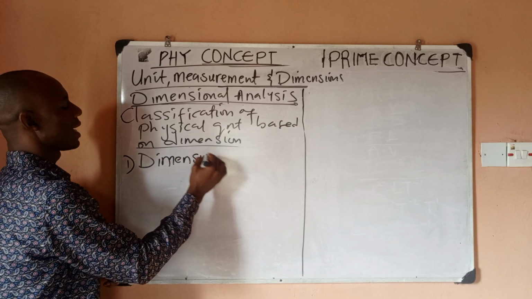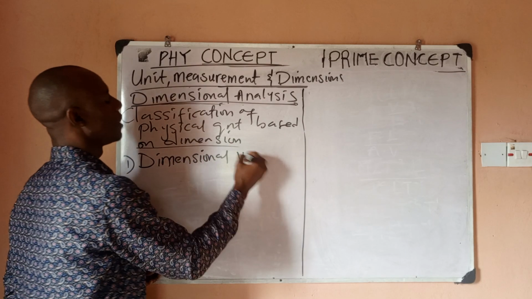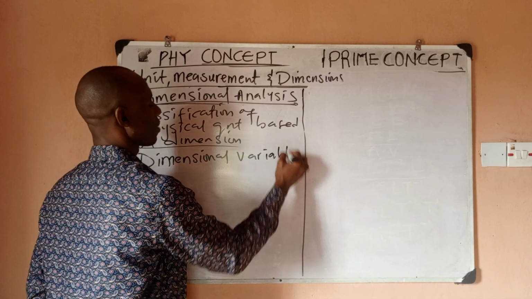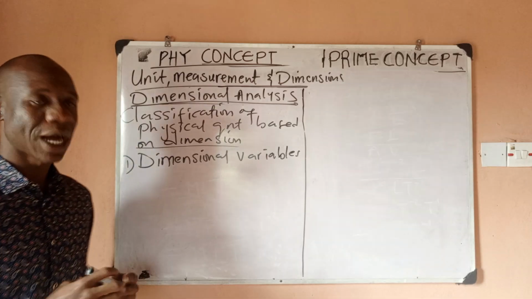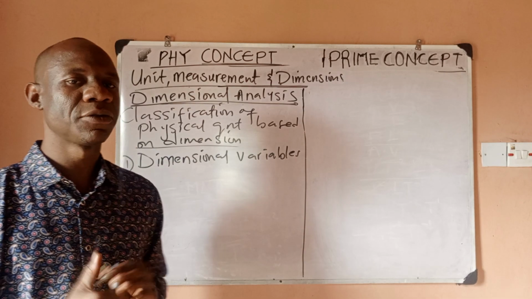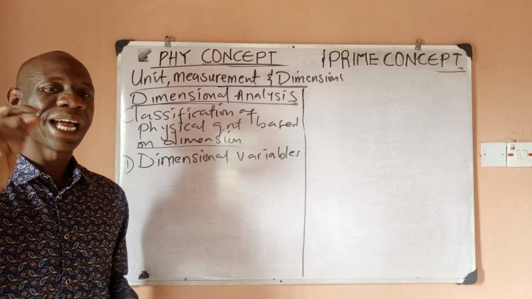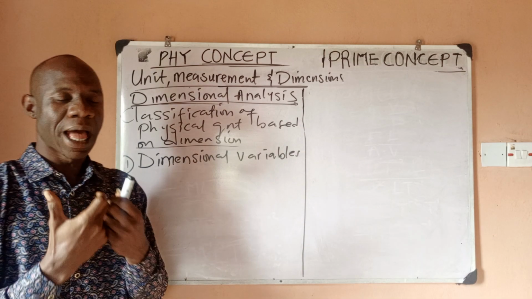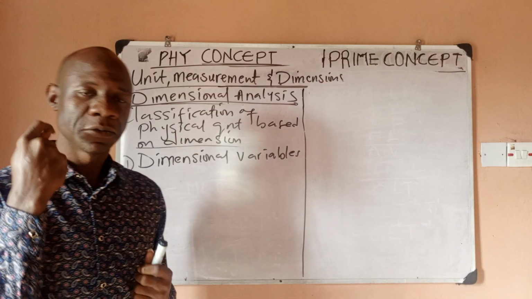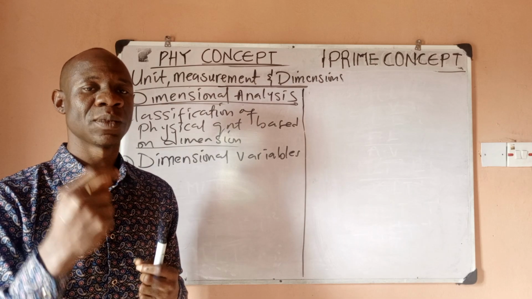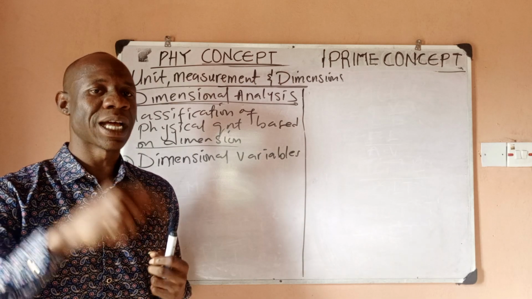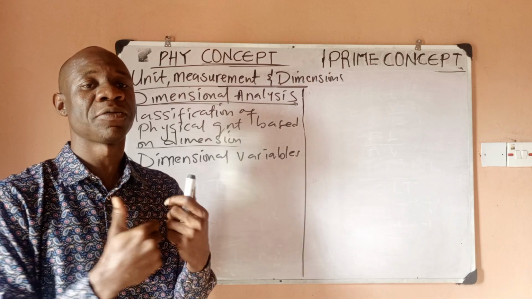So number one classification is you can classify them as dimensional variables. Now, what are dimensional variables? Dimensional variables are physical quantities that have dimensions, and these physical quantities can have different values.